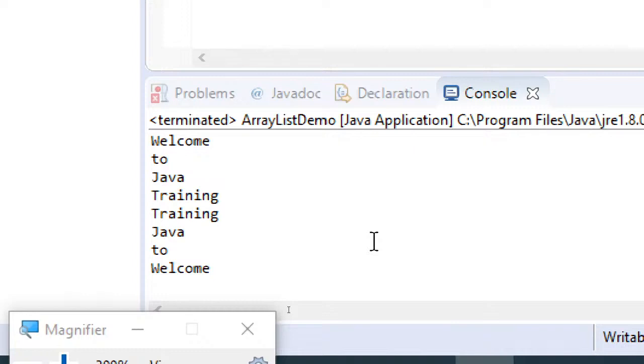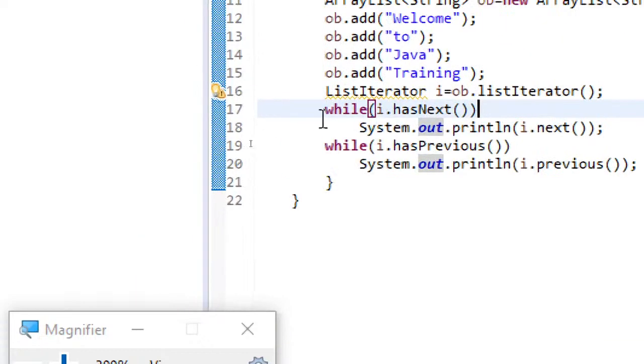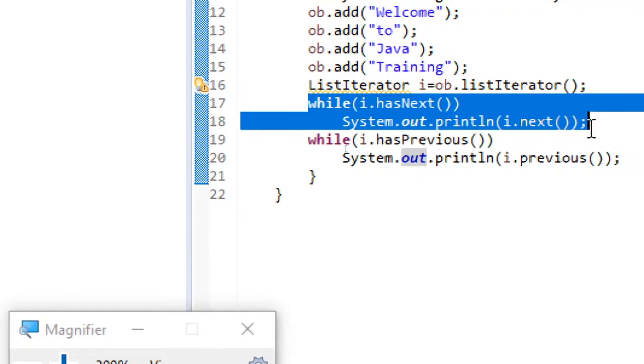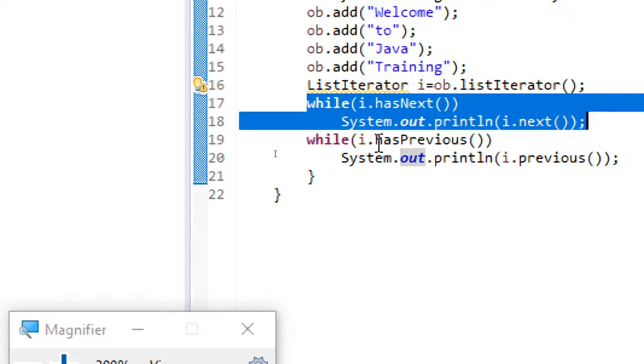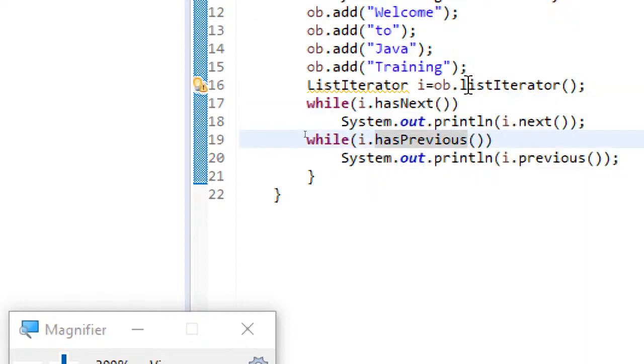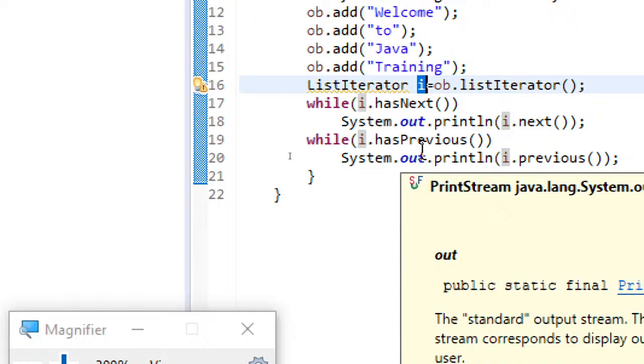So "welcome to Java training" is being printed, and then you can see it even in the reverse order. When I had not written this, what was happening is, before writing this particular block, I was asking if this particular iterator has a previous element. And whenever I initialize this particular list iterator, it will be pointing to the very first element of the list. And what is the question I am putting?